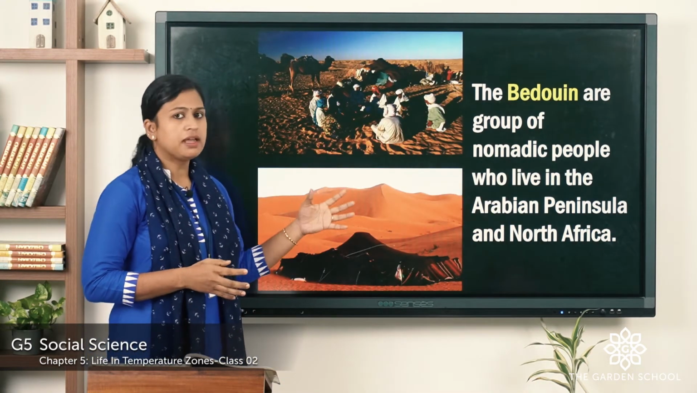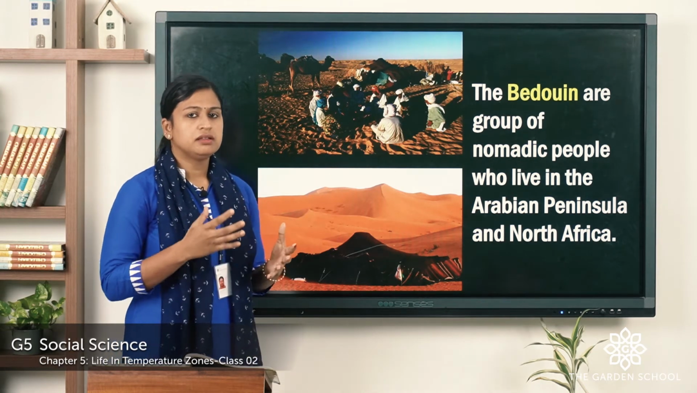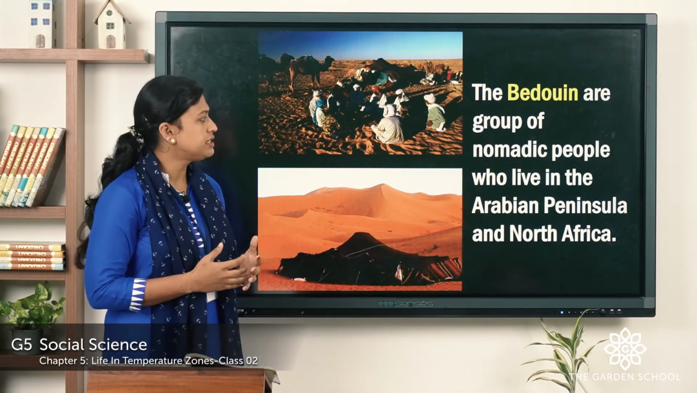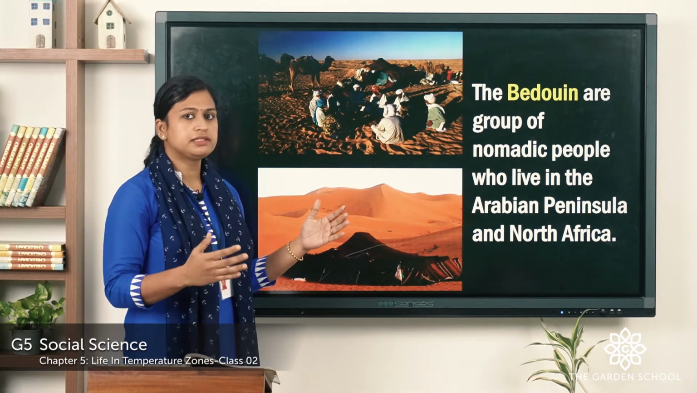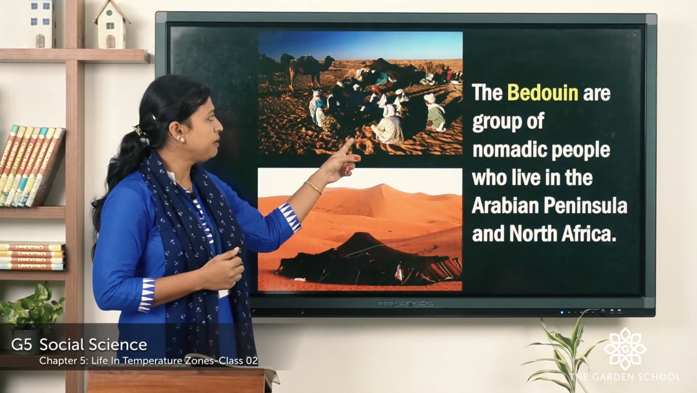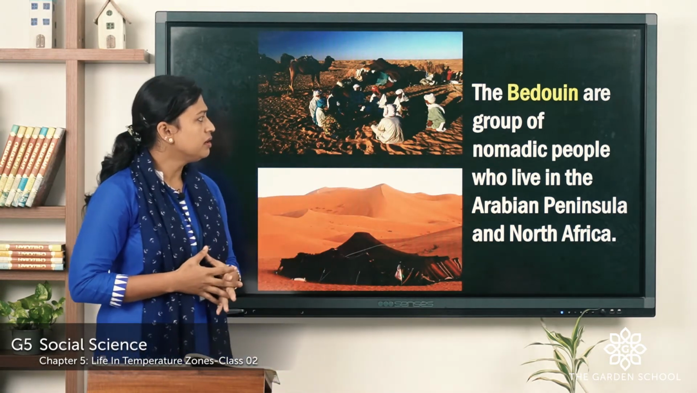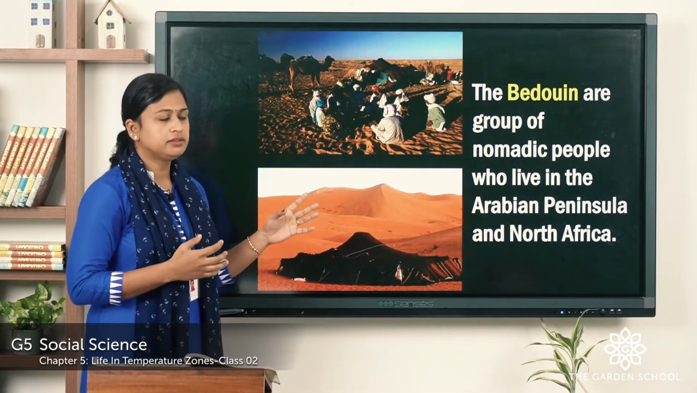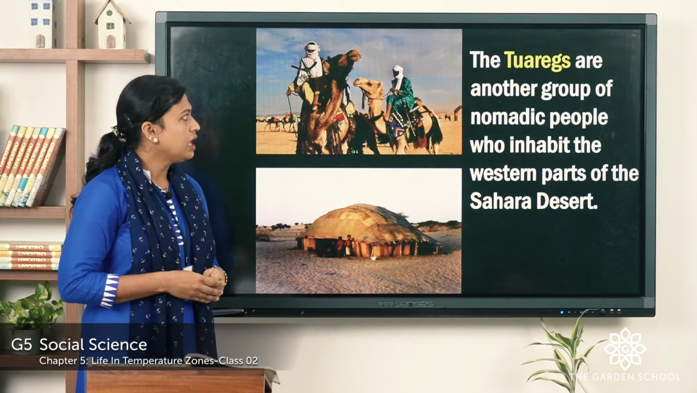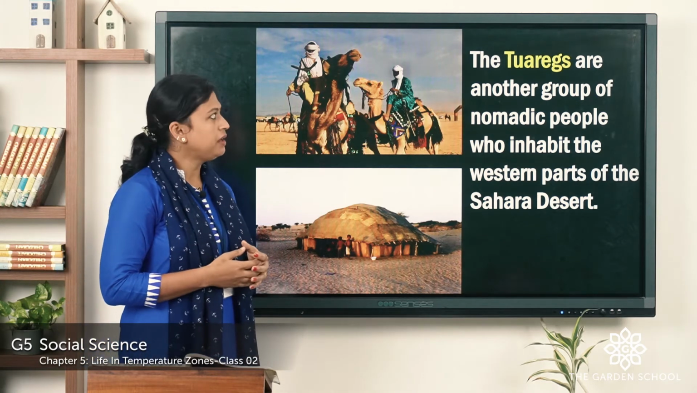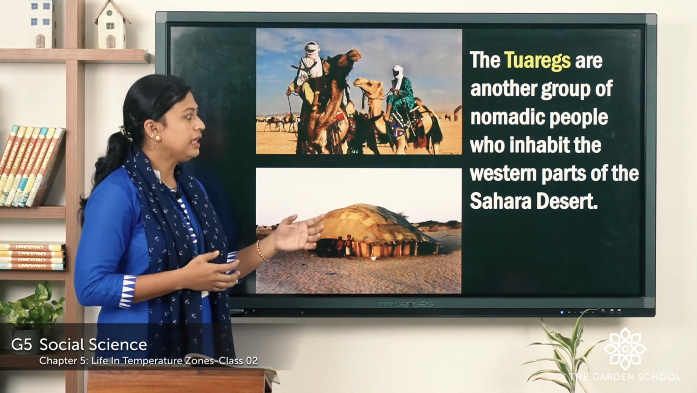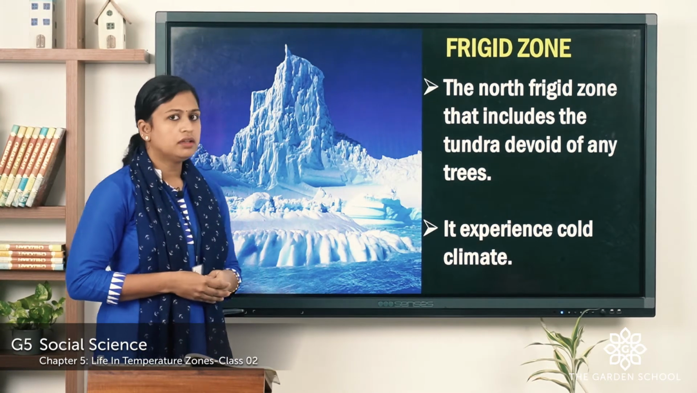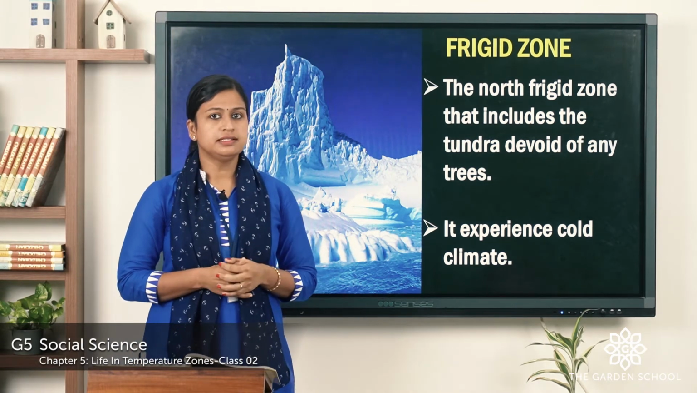These are the nomadic people. Nomadic means people who do not have a permanent house to stay. They move from one place to another. So this group of people are known as the Bedouin, who lives in Arabian Peninsula and North Africa. Another group of nomadic people are the Tuaregs. They live in the western part of the Sahara Desert. So that was about hot deserts.